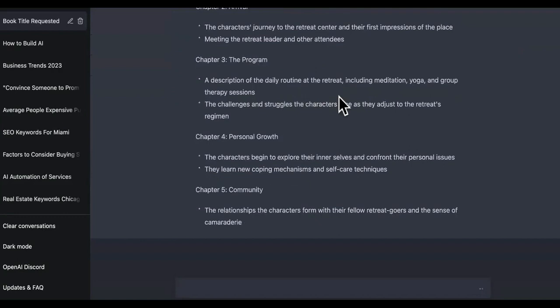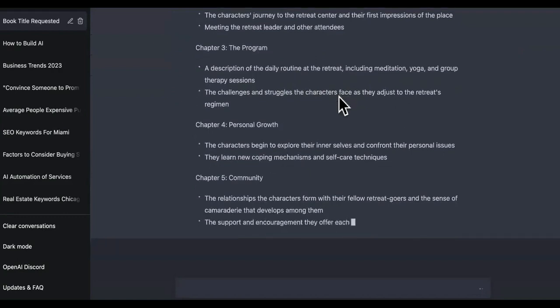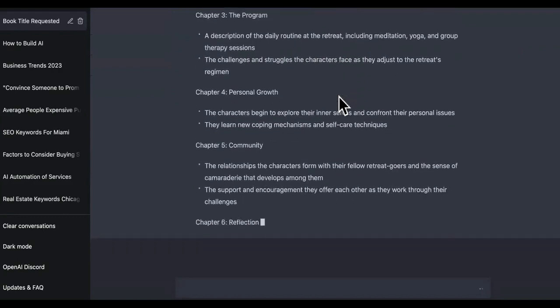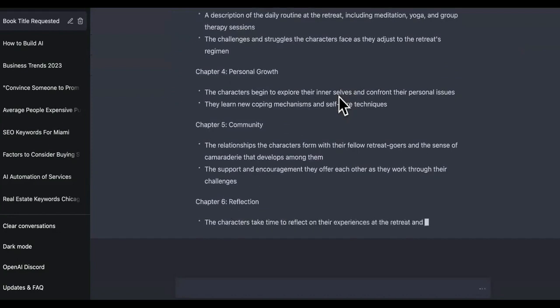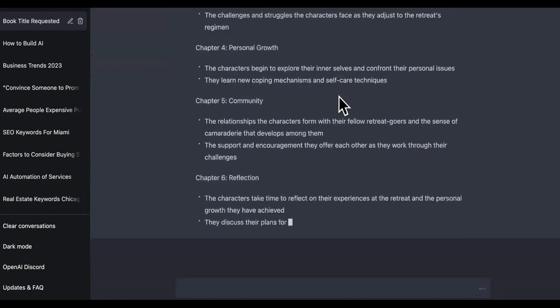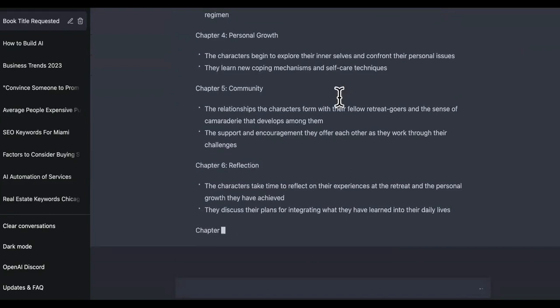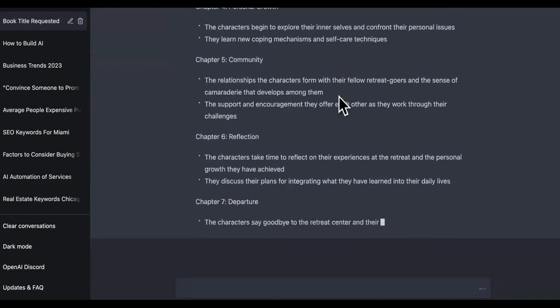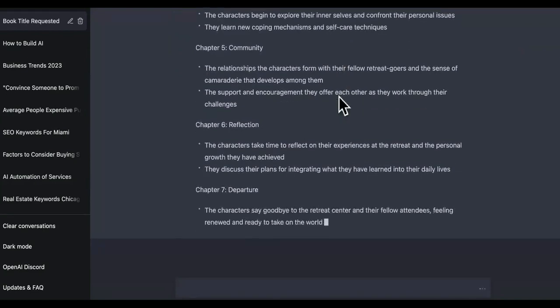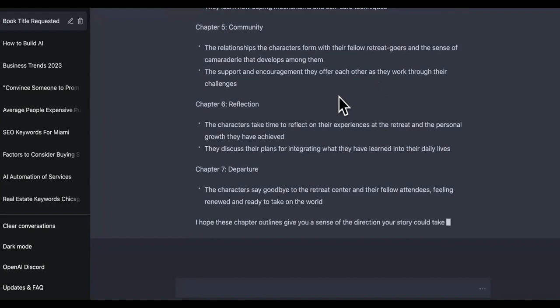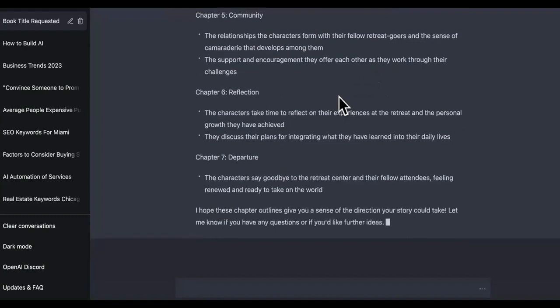Chapter 3, the program. Look, and even though we took the outline, I need you guys to understand that every movie is based off of the same script. Since the 80s or the 70s, all the movies are the same. They just change the characters and the narrative and the tone of the movie. So how many vacation or lost-in-a-retreat or campsite movies have y'all seen, and you still go and watch it?